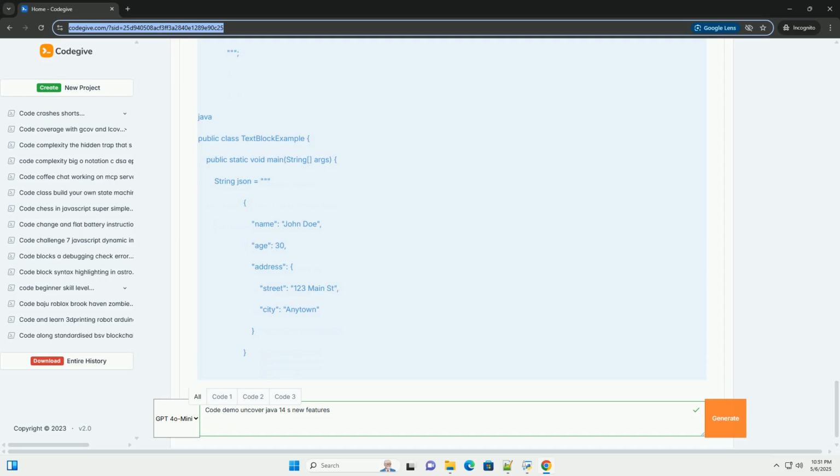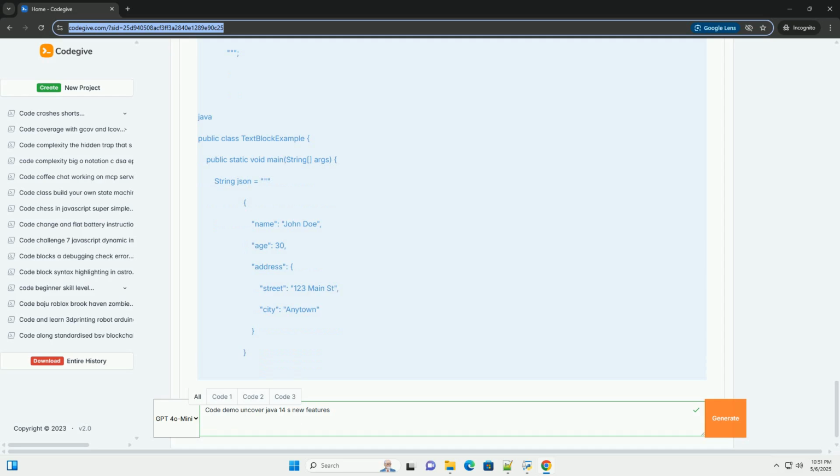6. Packaging tool, incubator. Java 14 included an incubator module for a packaging tool, JPackage. This tool allows you to package your Java applications into platform-specific installable formats, for example .exe for Windows, .dmg for macOS, .deb for Linux. This simplifies the distribution process and makes it easier for users to install and run your applications.